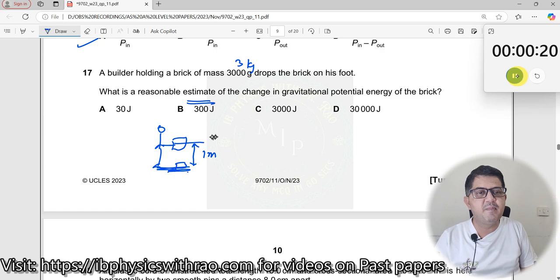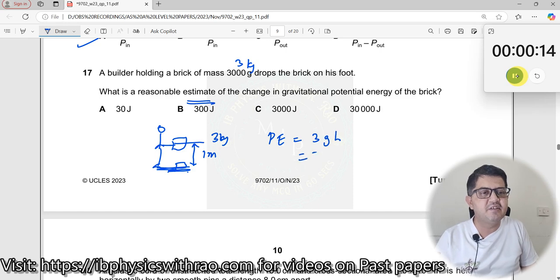What is the mass of this? It is 3 kg. So find out what is the potential energy. Potential energy here should be 3g into h, which should be 3 into 10 into h. What is h? h is 1 meter, which should be around 30 joules.